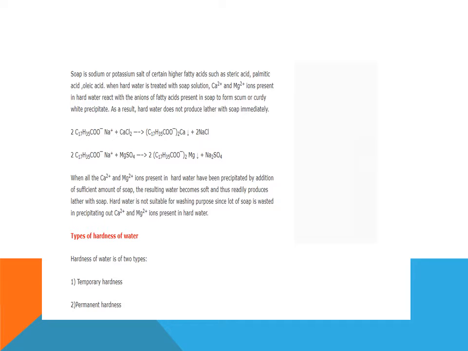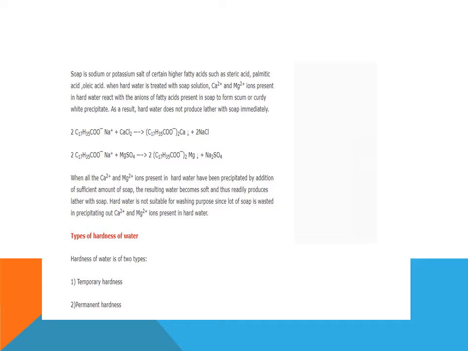When all the calcium and magnesium ions present in hard water have been precipitated by the addition of a sufficient amount of soap, the resulting water becomes soft and then readily produces lather with soap. Hard water is not suitable for washing purposes since a lot of soap is wasted in precipitating out calcium and magnesium ions. Now, what are the types of hardness of water?